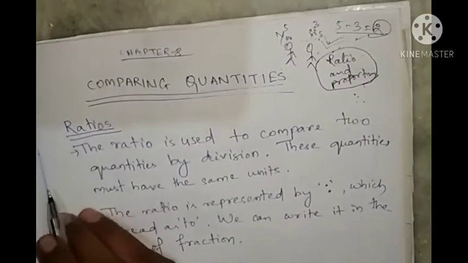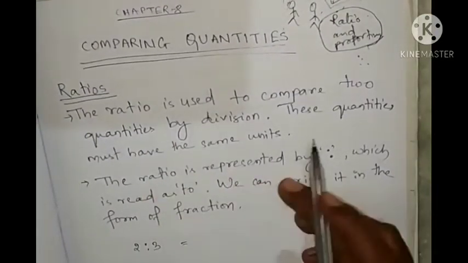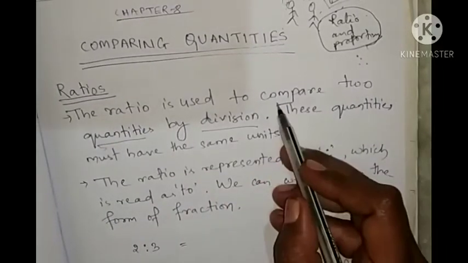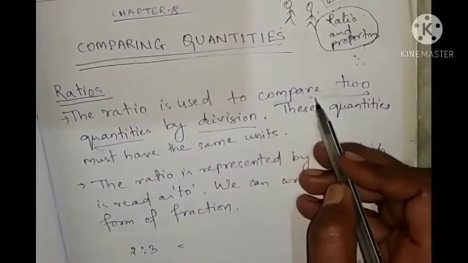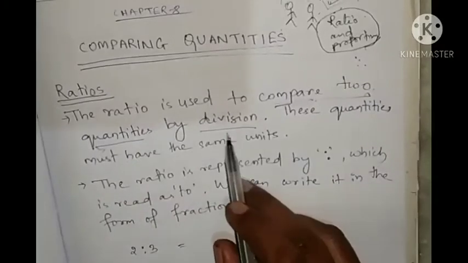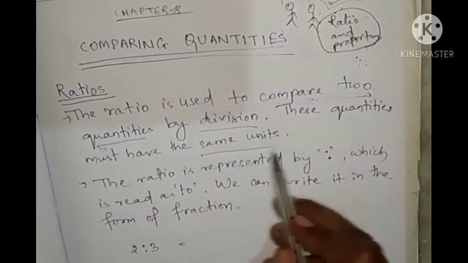So we have studied about ratios. Look at your ratio. The ratio is used to compare two quantities by division. So in a ratio we compare two quantities with the help of division. These quantities must have the same units.